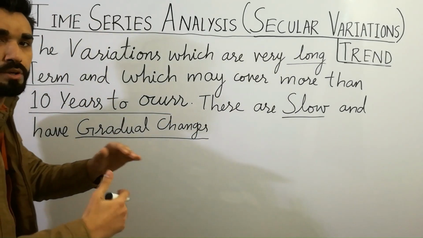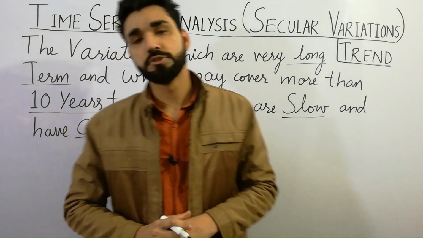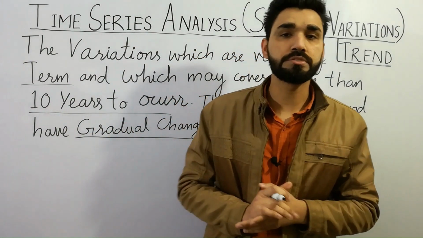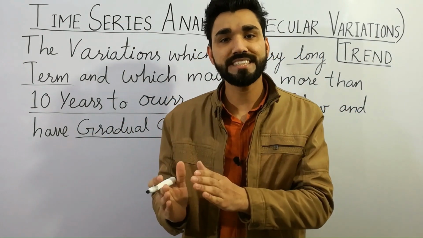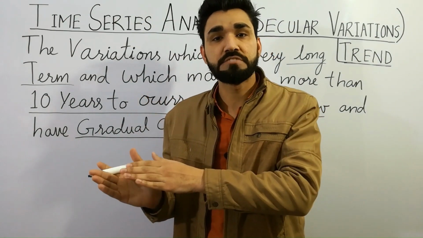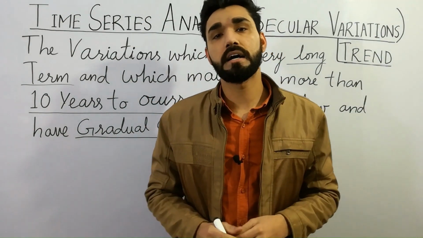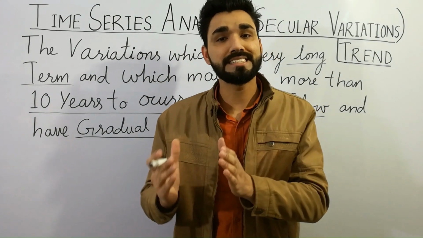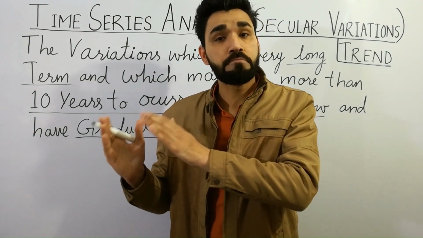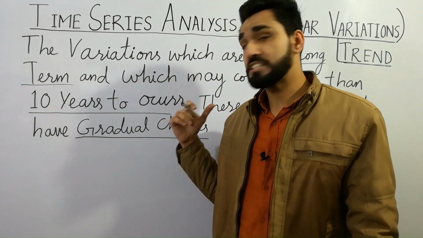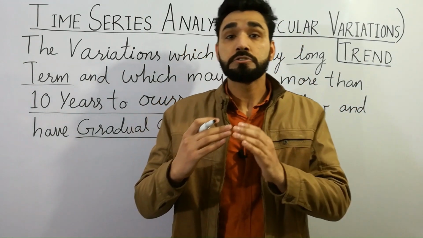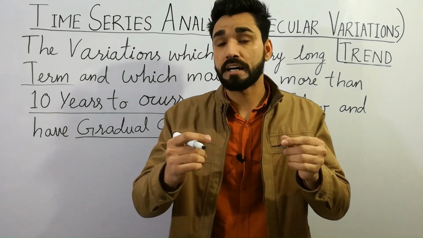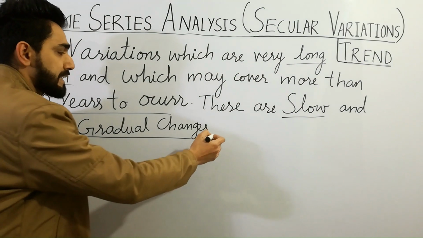You can say that they change slowly. For example, in old times for the transport system, we mostly used camels and horses to travel from one point to another, but in 2023 we mostly use cars and buses to travel from one point to another. So these secular variations have a slow process, with gradual changes, as I have discussed in the real life example. So here you can write the example.